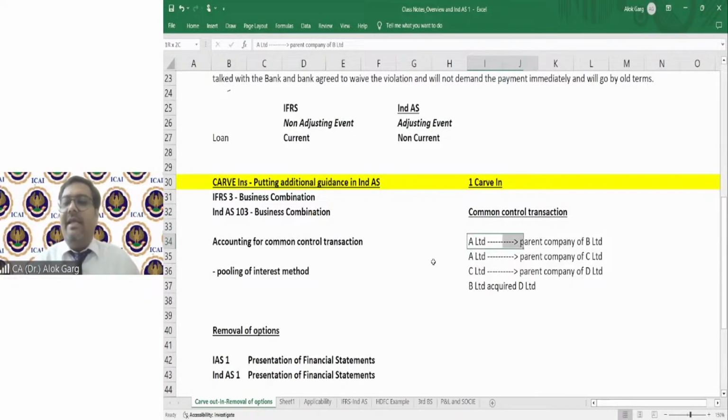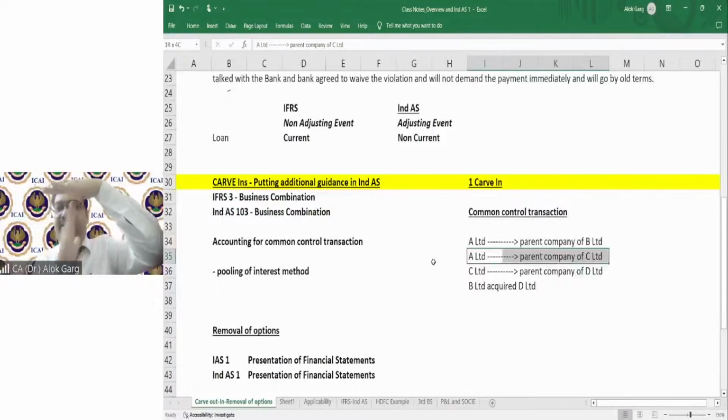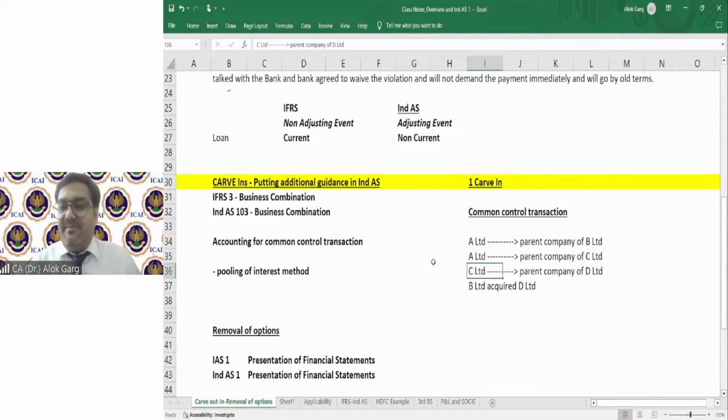Example, A Limited is a parent company of B Limited. Then B is a subsidiary of A. A Limited is also a parent company of C Limited. Again, C becomes a subsidiary. In this case, A is the parent and B and C are the two subsidiaries. Now, friends, D is a subsidiary of C Limited. C is a parent of D Limited.